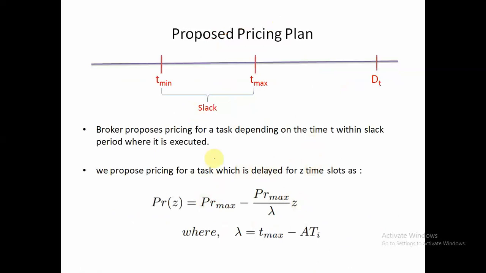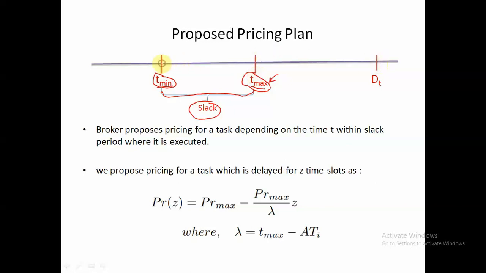So in order to understand it better, as we define, this is tmin and this is tmax, right? So the slack period of the task defines the time duration within which we should execute our task. In the best case, we can execute our task at its arrival time, which is nothing but tmin. And in the worst case, we must execute our task at tmax. Anyway, we must execute our task over here. Why? Because if we don't execute our task here, then it will miss its deadline.